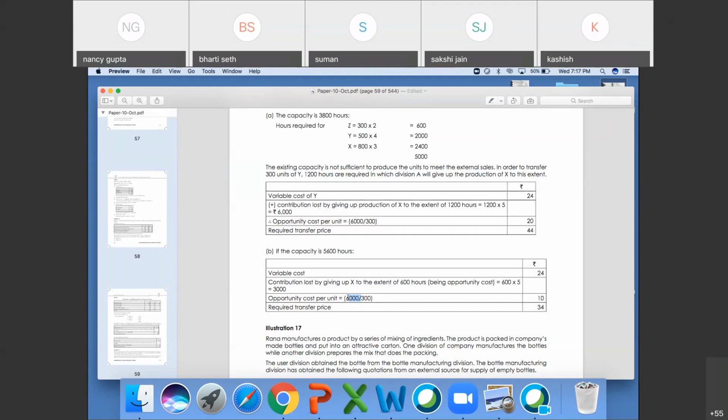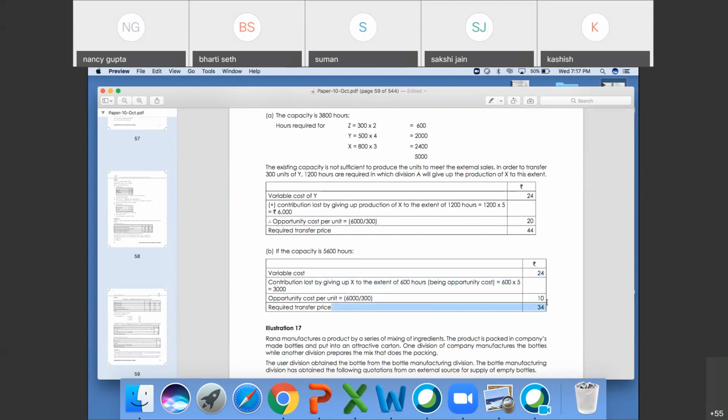This 6000 is wrong. Please write 3000 divided by 300. It will come 10 rupees. So 24 plus 10 will be 34.